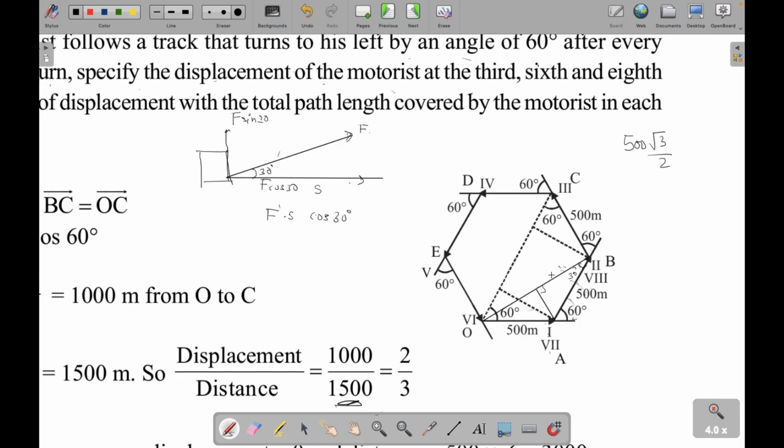So this is 500 root 3 by 2. This is also 500 root 3 by 2. So you just multiply this with 2. Right? So the answer becomes 500 root 3. 500 root 3 is the displacement.